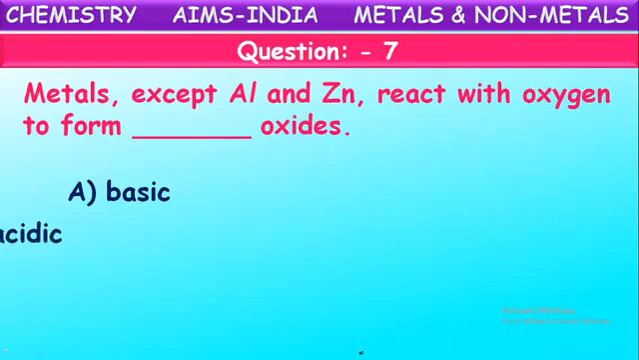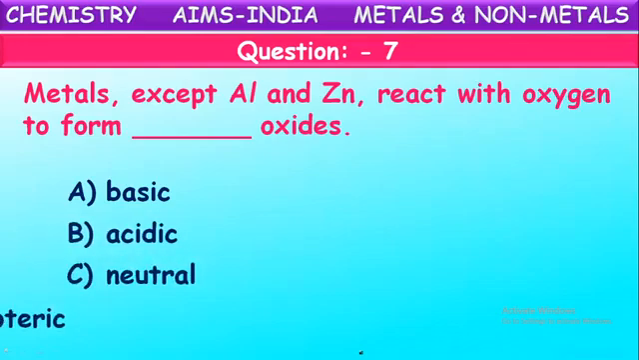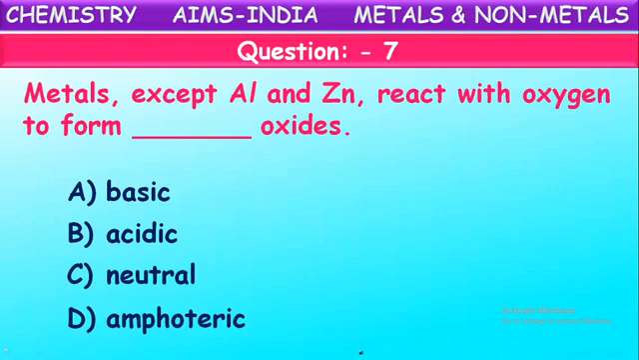Are they forming basic oxides or acidic oxides or neutral oxides or amphoteric oxides? Yes, metals generally on burning in the presence of oxygen or on reaction with oxygen they form metallic oxides, we call them. Metallic oxides are generally basic in nature. Mostly all the metals on burning in the presence of oxygen form metallic oxides which are basic in nature.